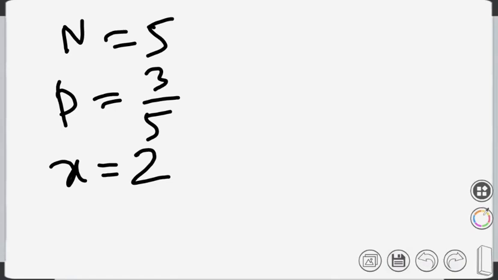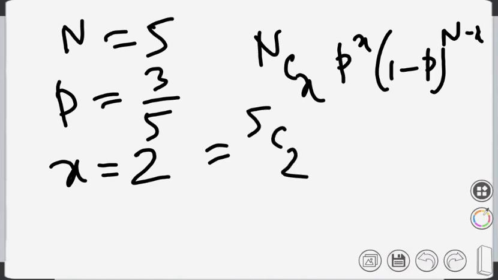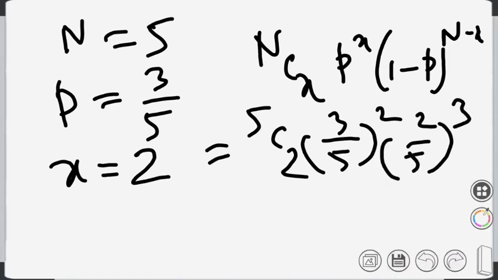So we will be using the same formula, nCx p to the power x, 1 minus p to the power n minus x, but the positions have changed. So here it is 5C2, p is 3 by 5 to the power 2 and 1 minus p is 2 by 5 to the power 3. Actually both of them are the same.